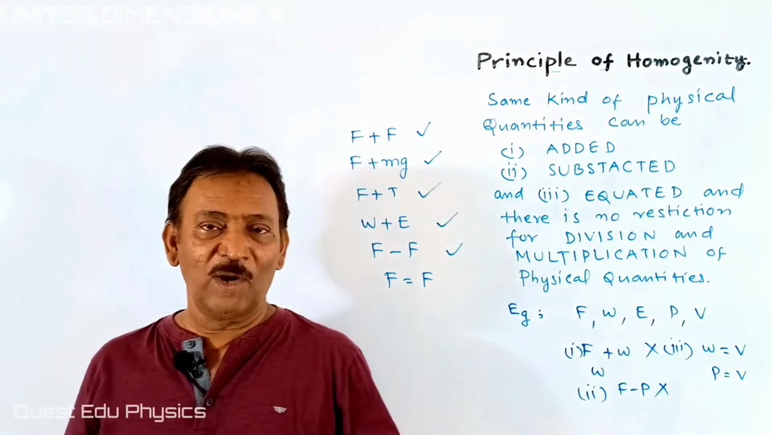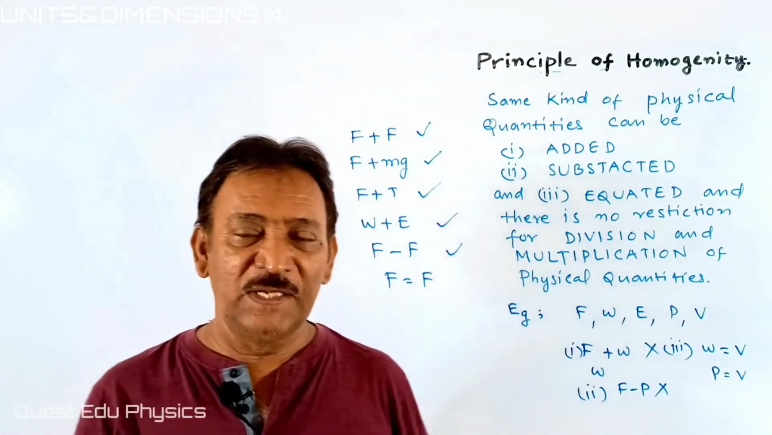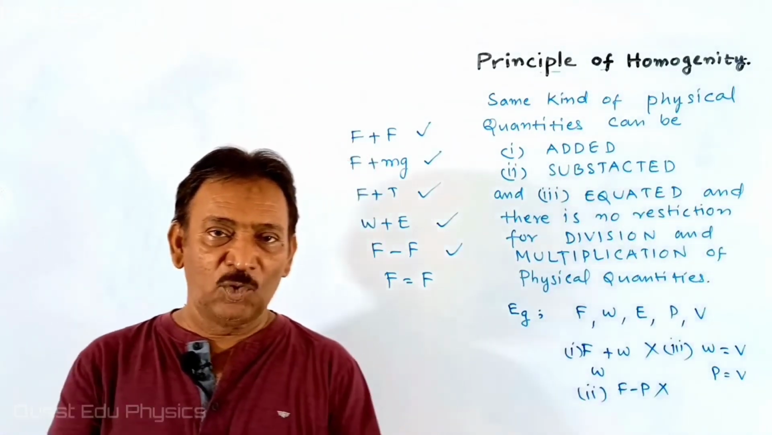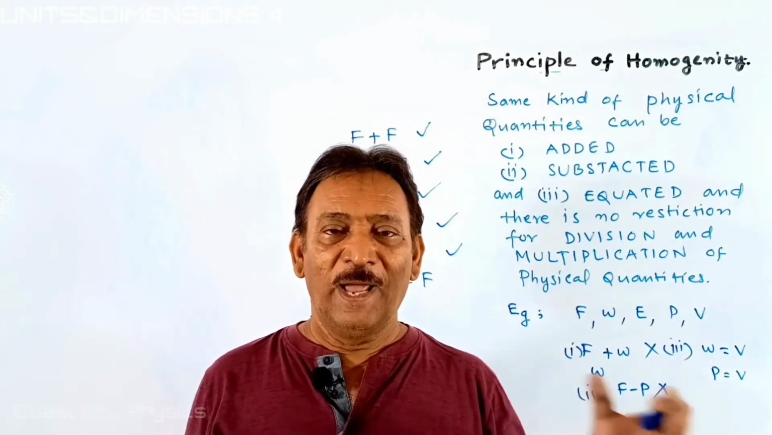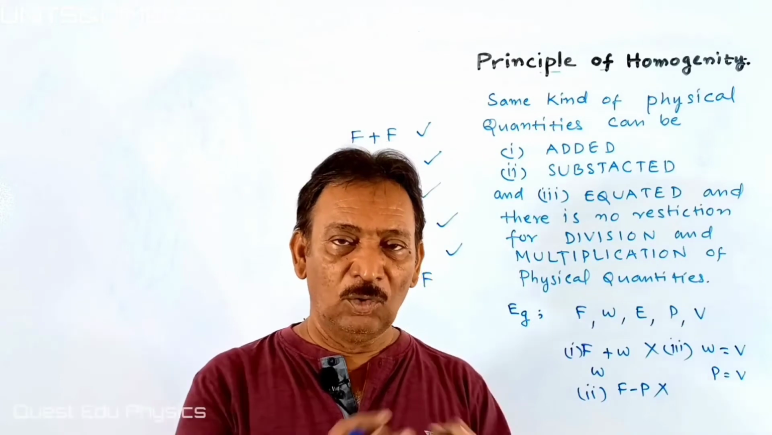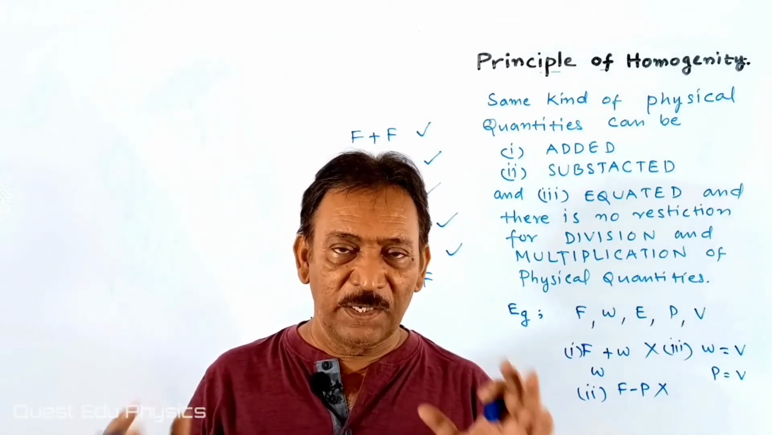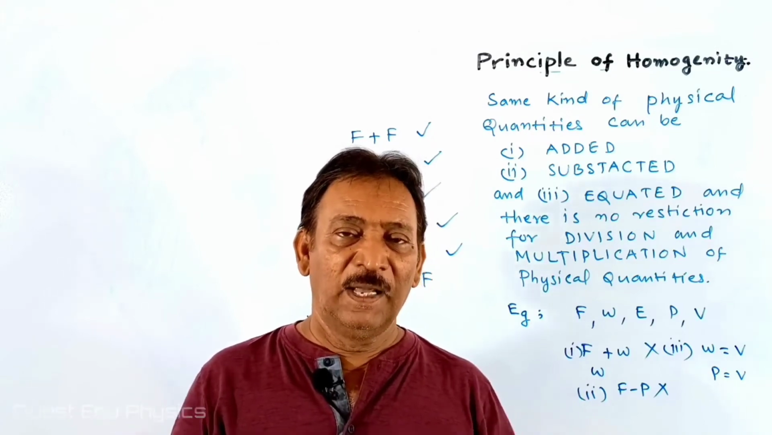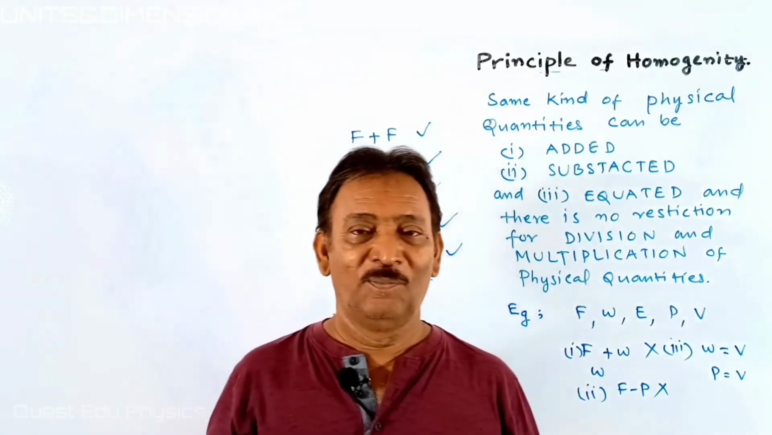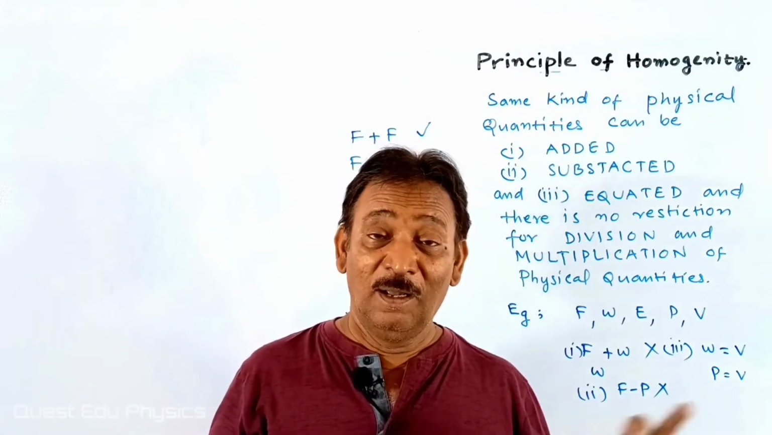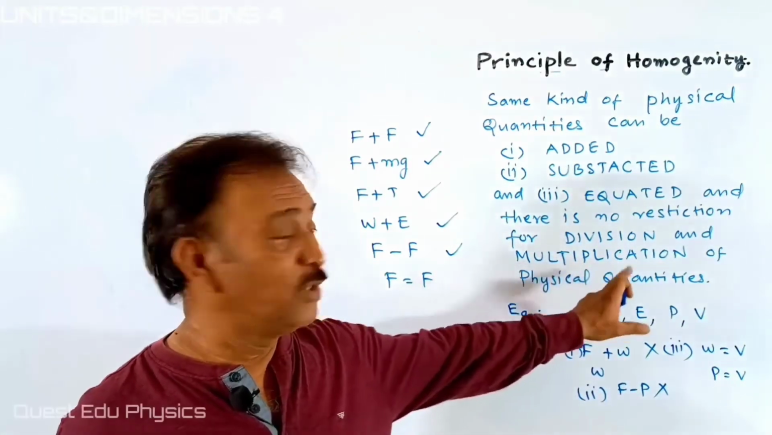But you cannot add different physical quantities with each other. I mean, x has to be added with x only. You can't count x and marbles together, even though they look the same. Understanding, students? Similar physical quantities can be added, can be subtracted, can be equated. But there is no restriction of division or multiplication of the physical quantities.